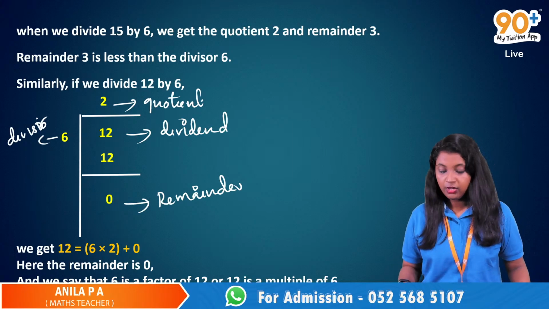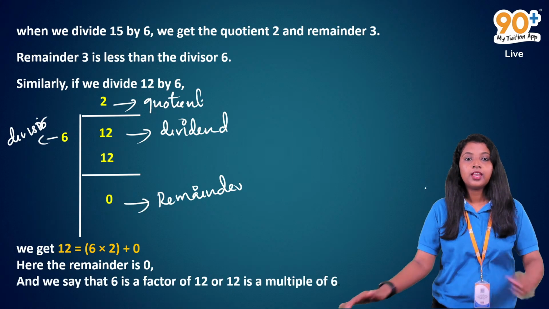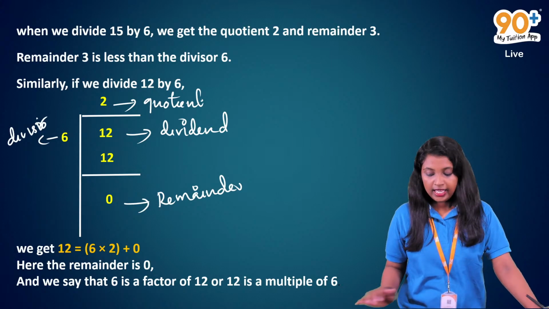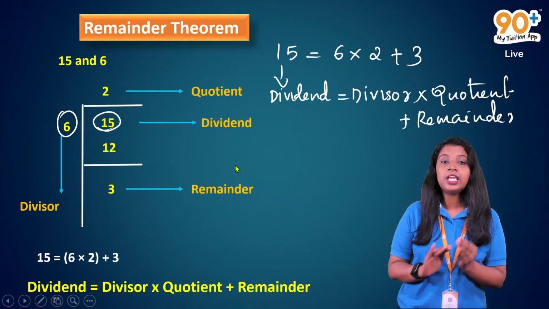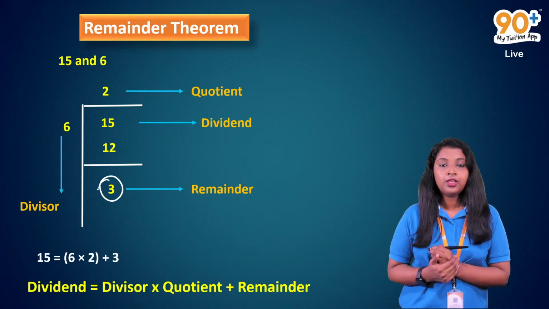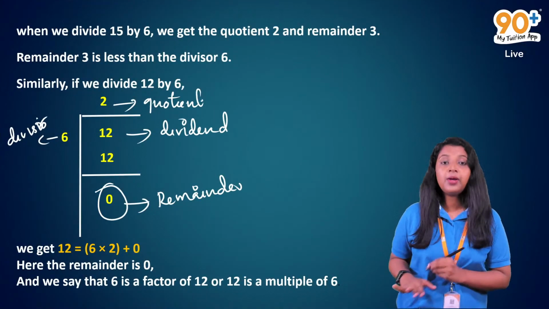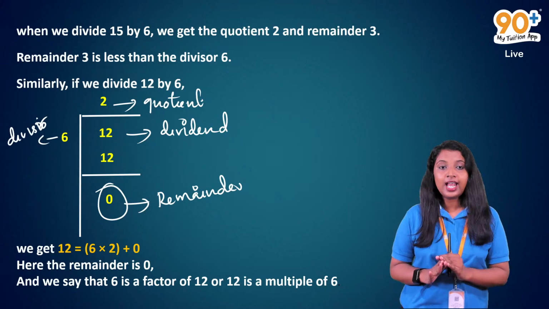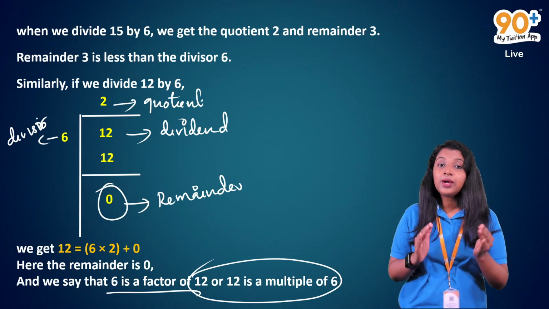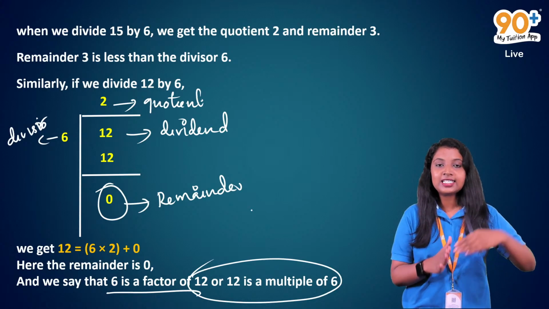Here the remainder is 0, and here we can say that 6 is a factor of 12, or 12 is a multiple of 6. When we divided 15 by 6, there was a remainder equal to 3. So we can't say that for 15. Here the remainder is 0, so 12 is a multiple of 6, or 6 is a factor of 12. You all know these things, but I just want to extend this to polynomials.